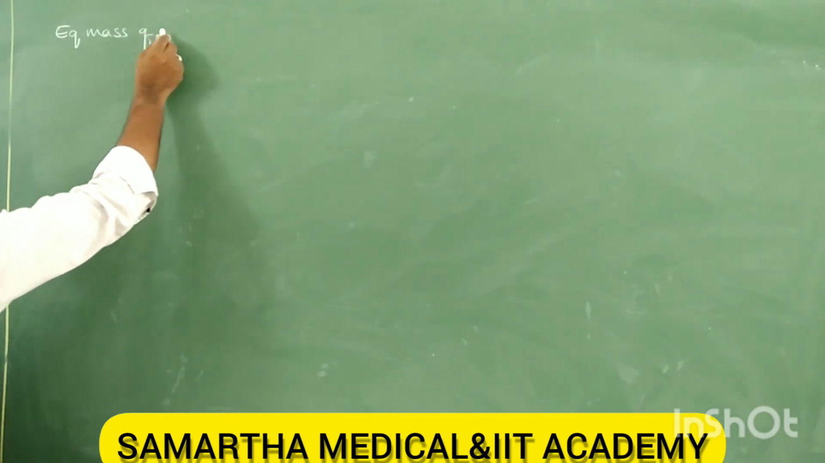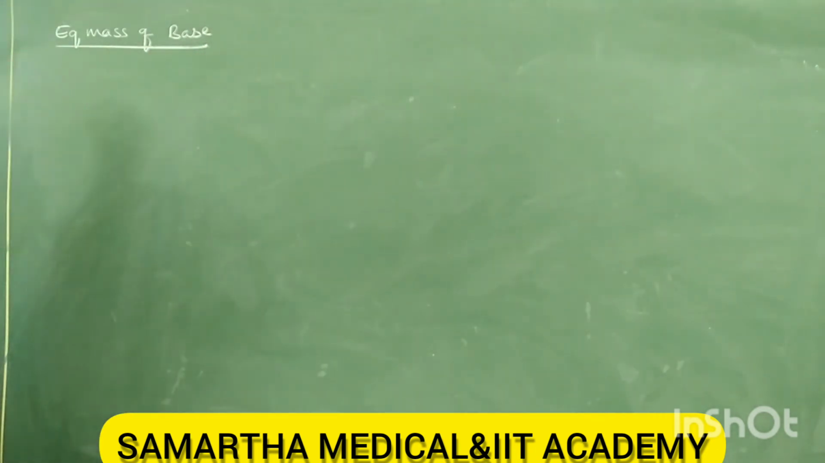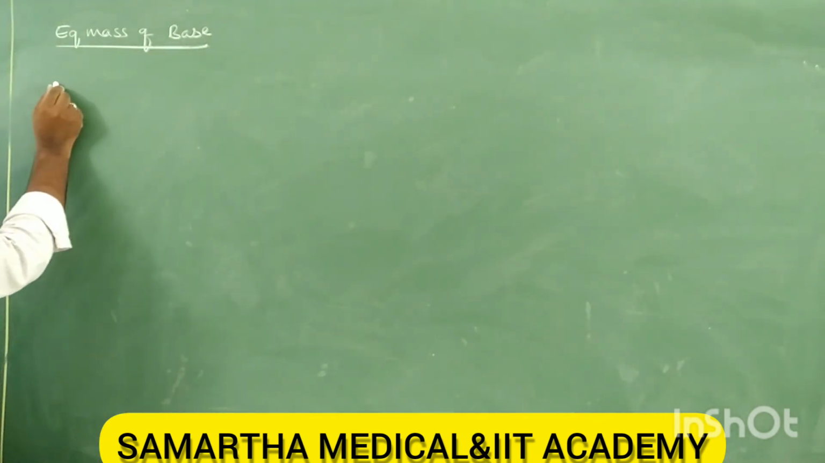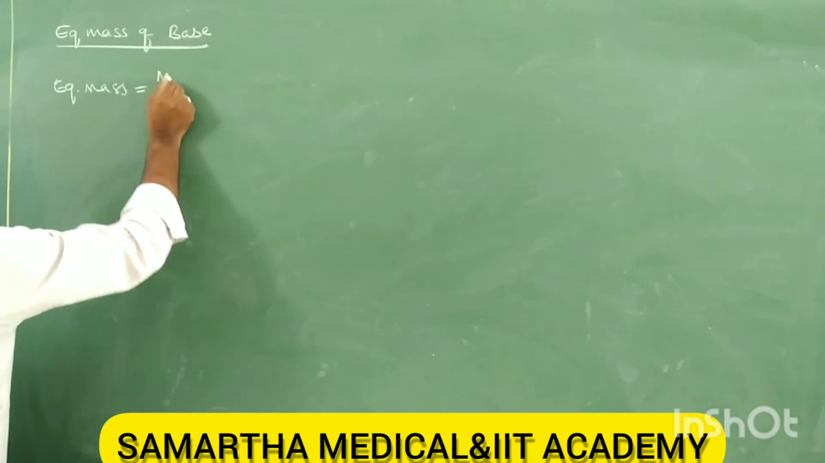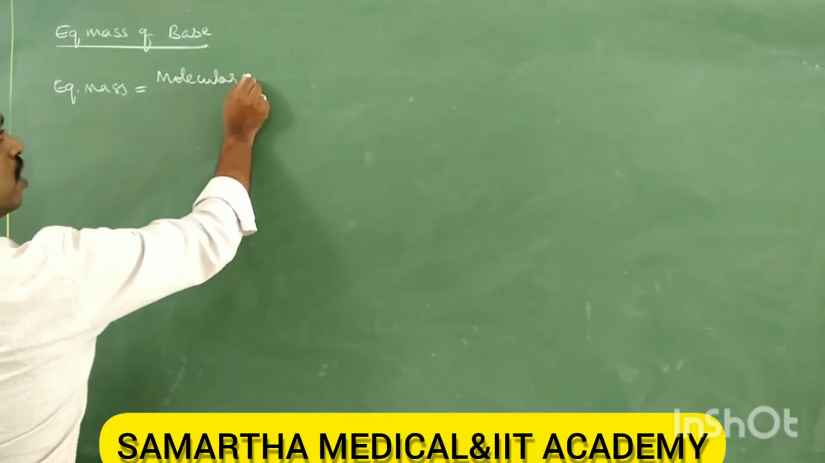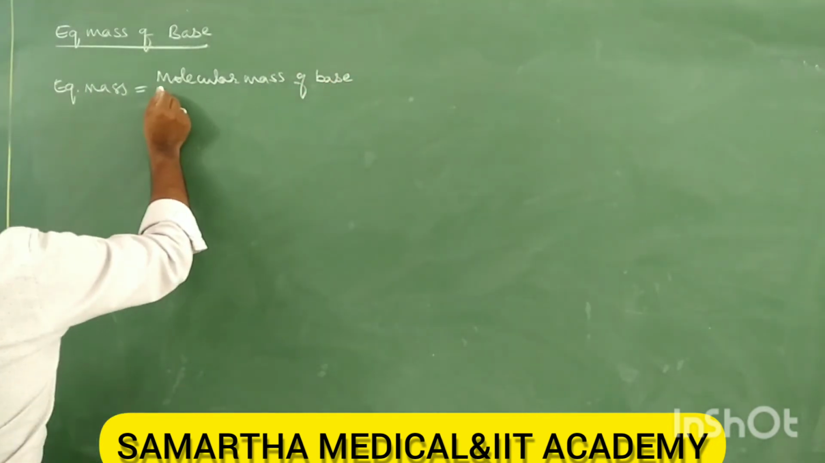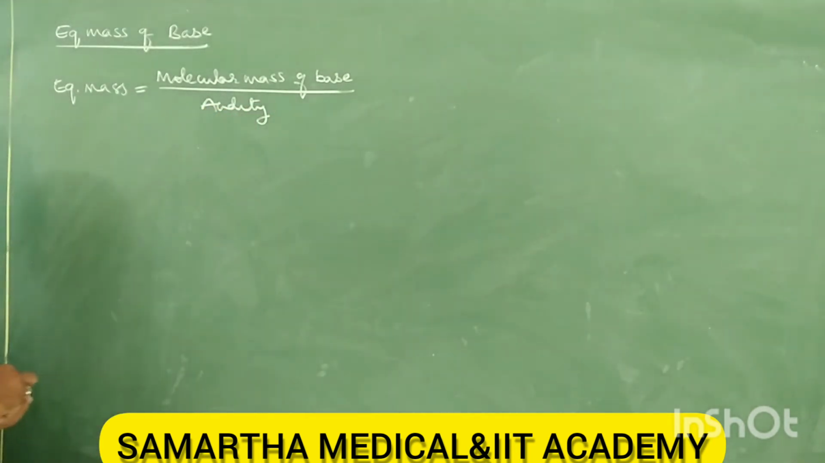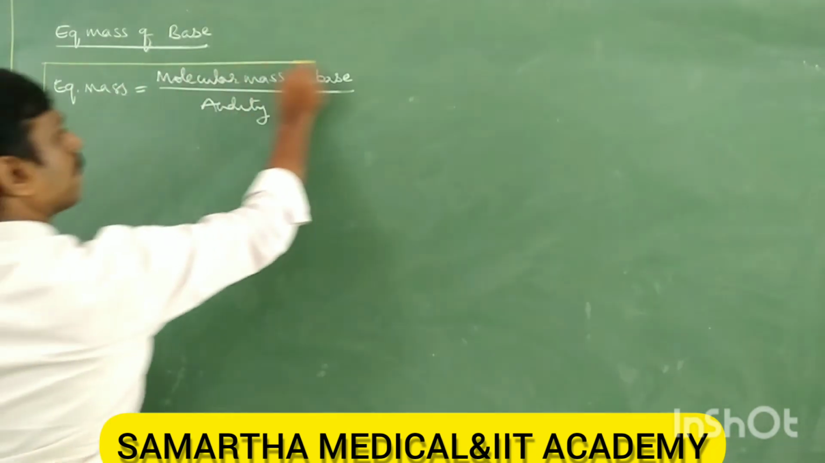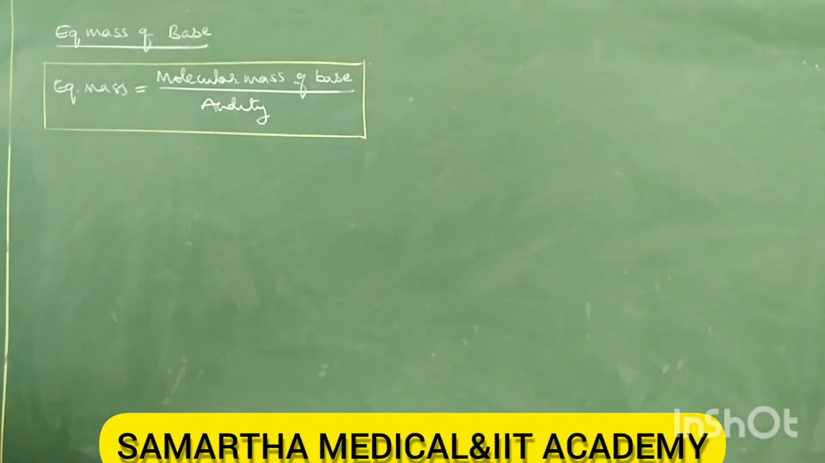Equivalent mass of base. Right. So what is the formula to calculate equivalent mass of base? In case of base, equivalent mass is equal to molecular mass of base divided by acidity. In bases we take acidity. So equivalent mass of base is equal to molecular mass of the base divided by acidity.